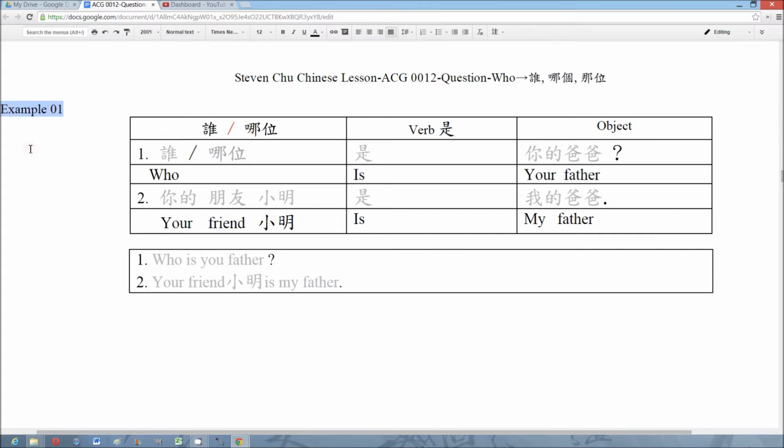We have some examples. The first one, 谁是你的爸爸? Who is your father? And the answer is 你的朋友小明是我的爸爸. Your friend Xiaoming is my father. We put the question word 谁 or 哪位 at the position of the subject, and we use the verb 是 and then the object. We use the answer to replace the question word.